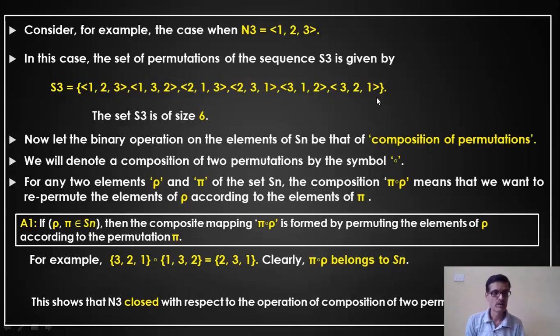Okay. Now, I have written a set S3 which represents all the possible permutations, 6 possible permutations in this example. If there are 4 elements, 4 factorial, that will be the total number of permutations I can have, and you have to write those many permutations.